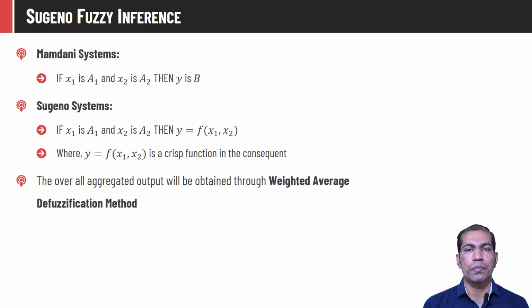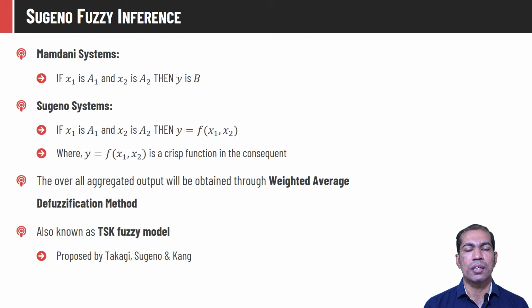The overall crisp value corresponding to the aggregated fuzzy output is calculated using the weighted average defuzzification method. This model is also known as the TSK model, as it was invented by Takagi, Sugeno and Kang in 1985. This is another very popular fuzzy inference approach after the Mamdani approach.